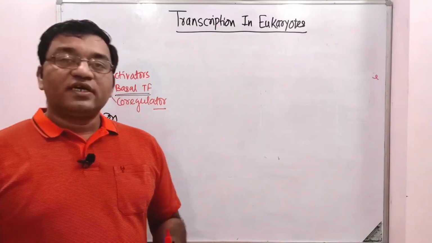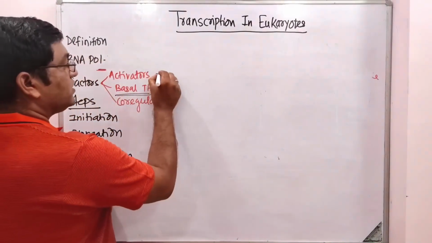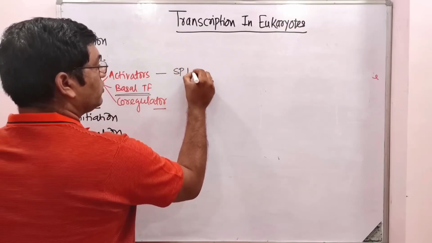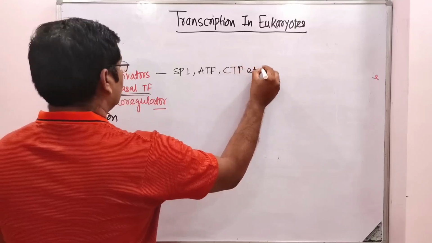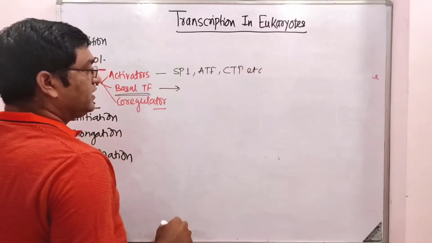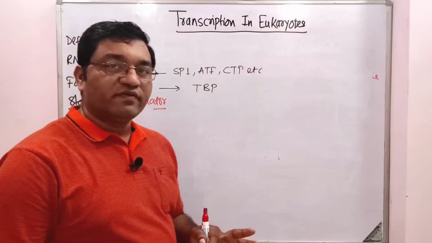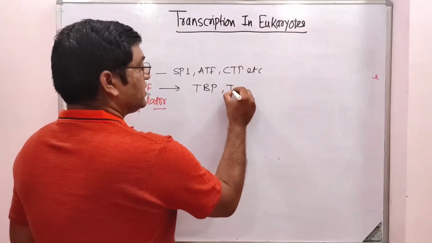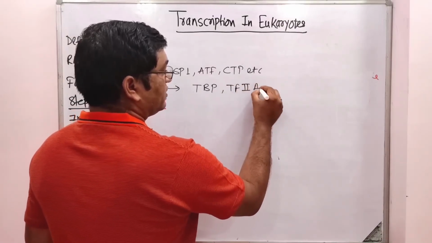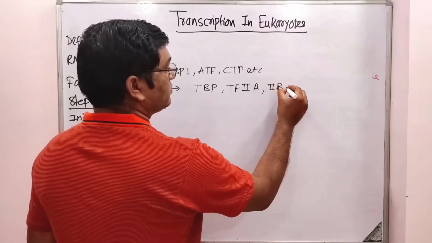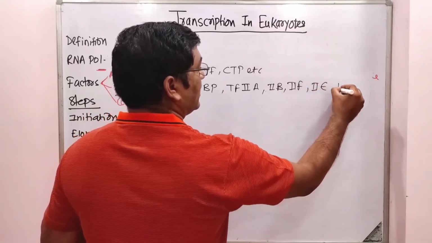Activators include SP1 protein, ATF, CTF, etc. Basal transcription factors include TATA binding protein and various transcription factors, that is transcription factor 2A, 2B, 2F, 2E and 2H.